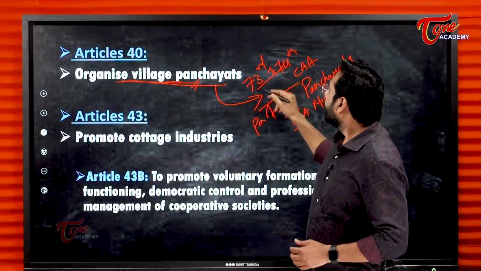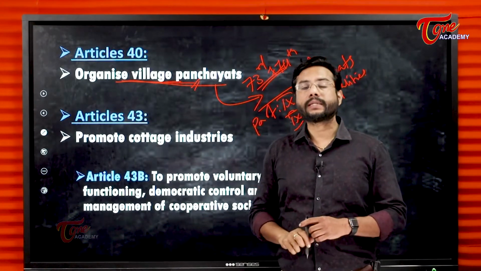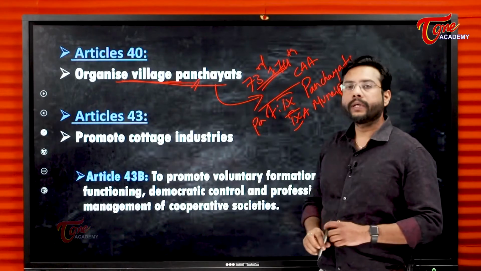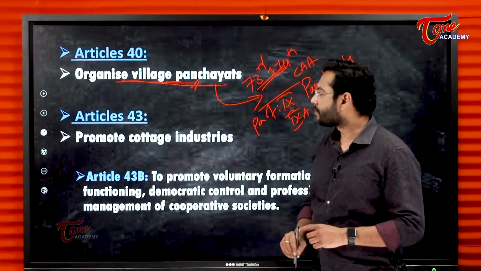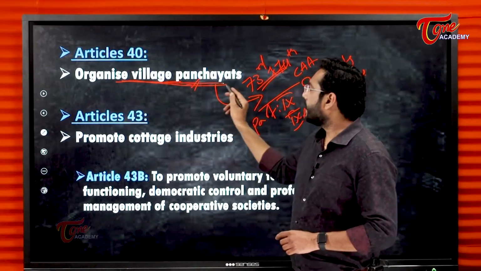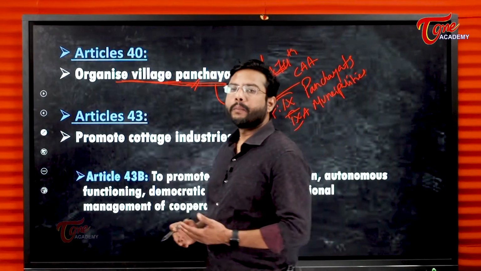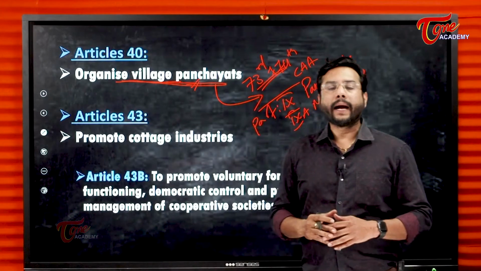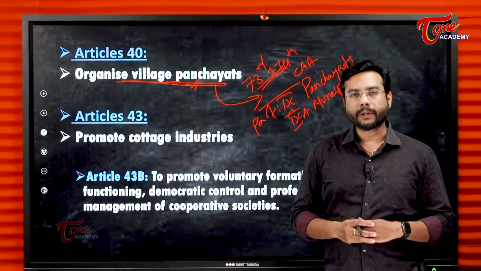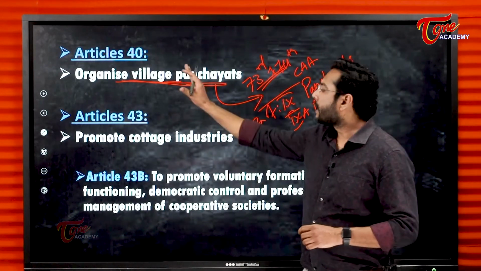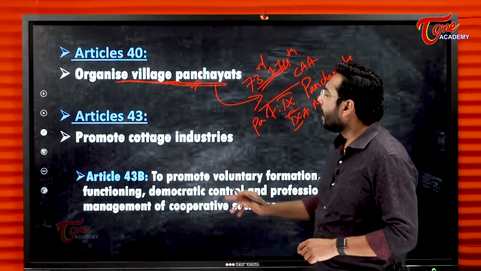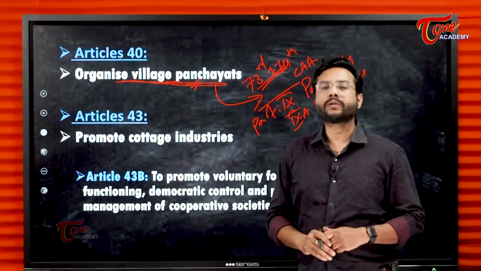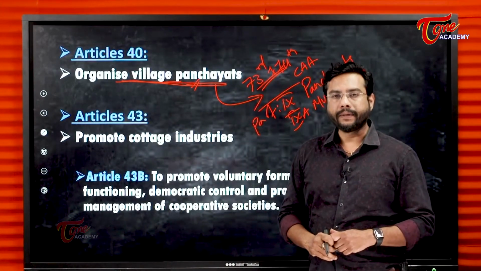That is, now we have given a constitutional status to rural bodies and urban bodies. So panchayats need to be given much importance regarding the local government and making them an autonomous body. That is Article 40.